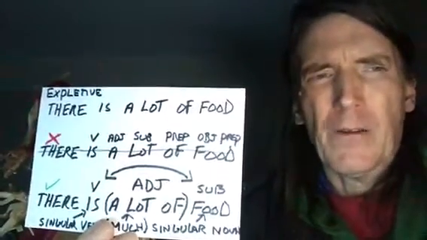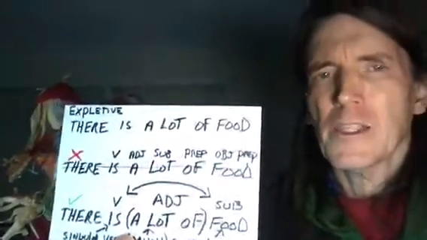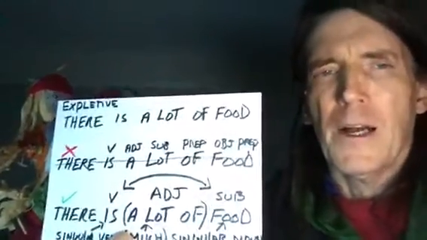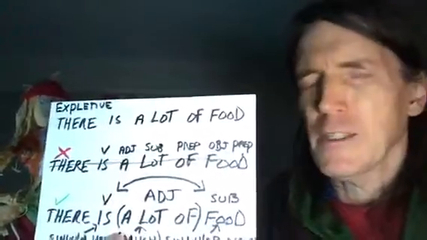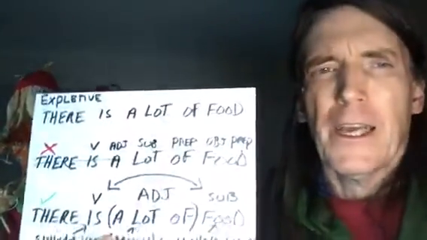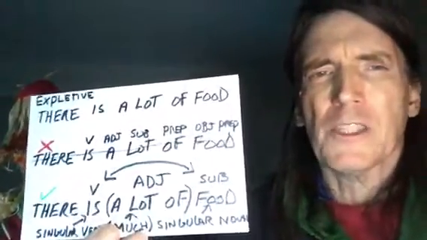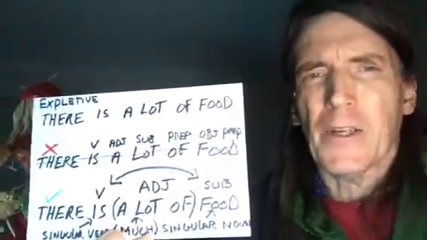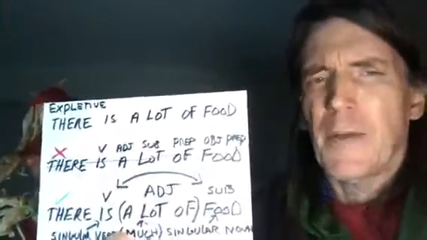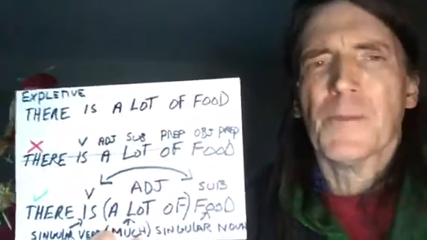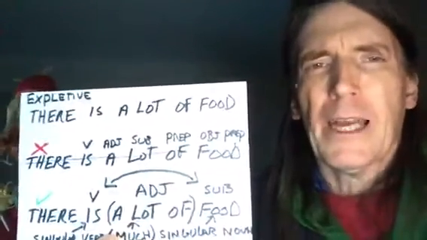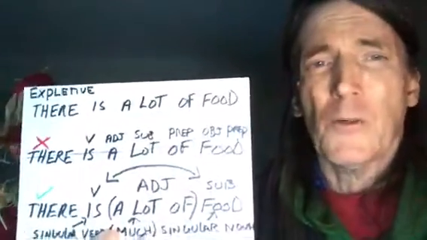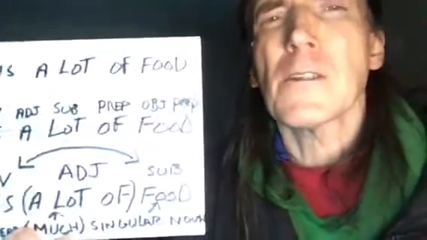I'm going to use the sentence: There is a lot of food. The first word there is called an expletive. That's not a curse word. An expletive in grammar means the word doesn't have a grammatical function in the sentence. In this case, "there" is in a subject position, but it's never the subject. It just starts up the sentence. It's a filler word. If anything, its function is as a pointer, pointing to a subject coming after the verb.